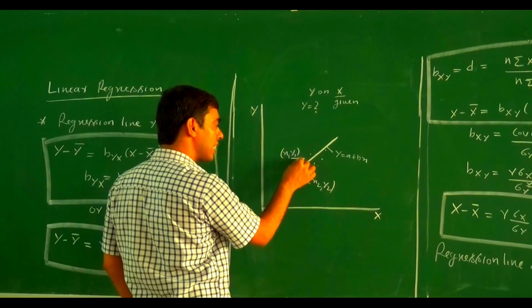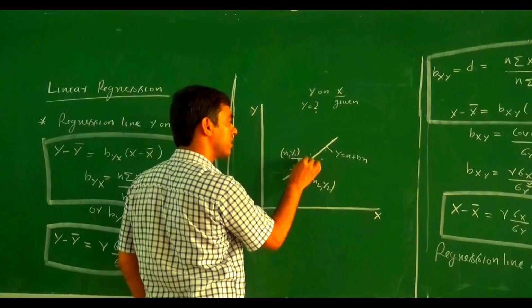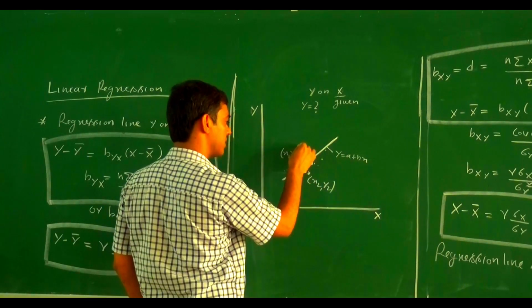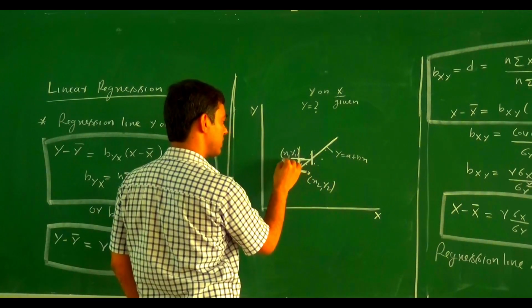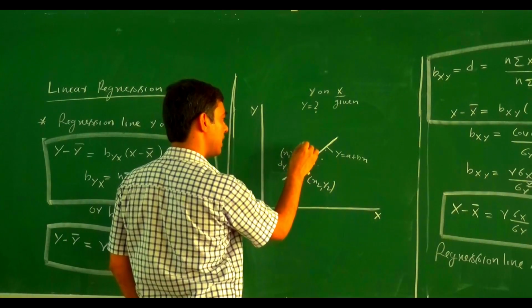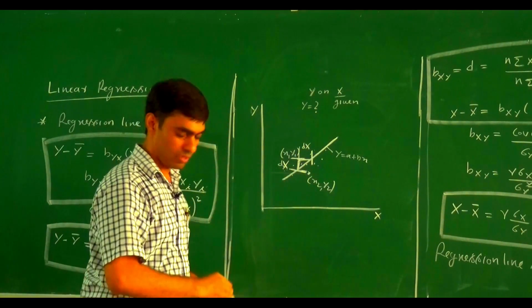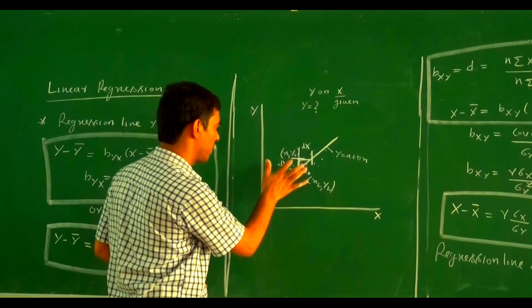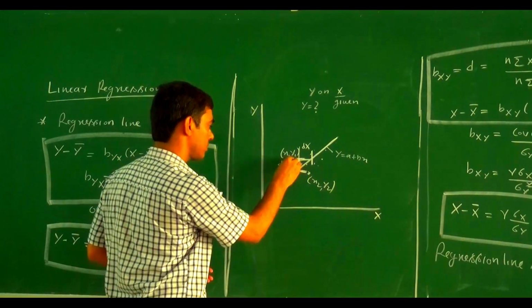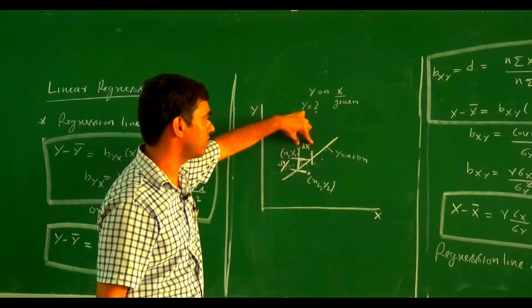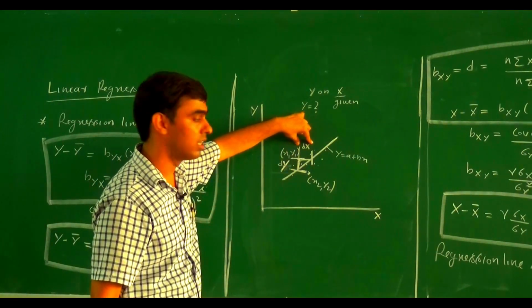If we measure the error parallel to the x-axis, then this is the difference. This one is the difference corresponding to y, and this one is the difference corresponding to x. Sorry, here we write dy. This is the difference parallel to the y-axis, and this is the difference parallel to the x-axis.